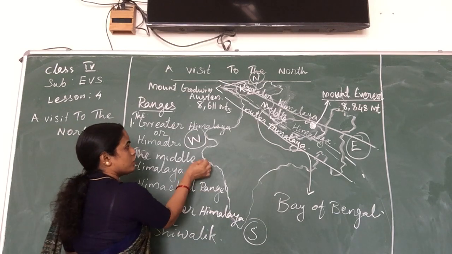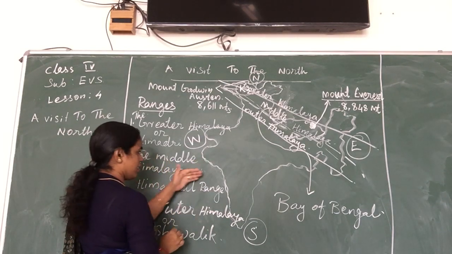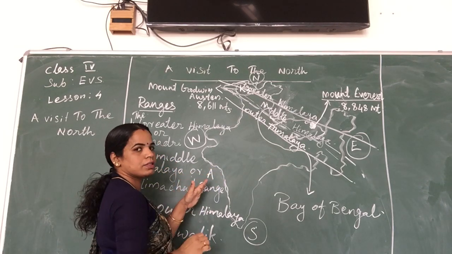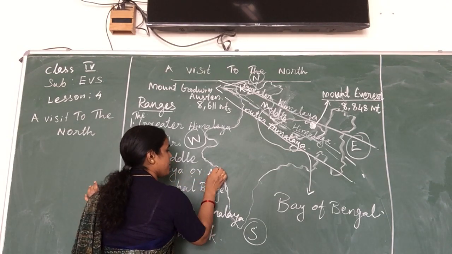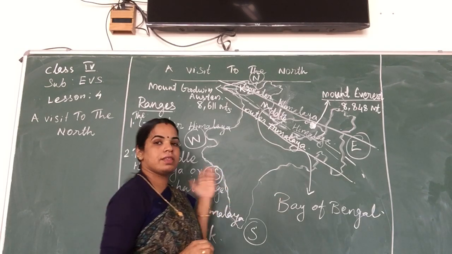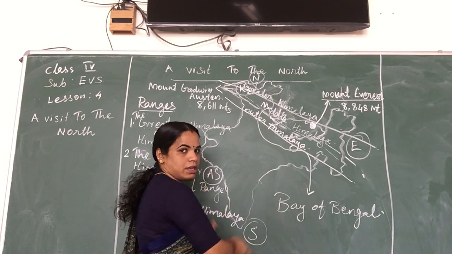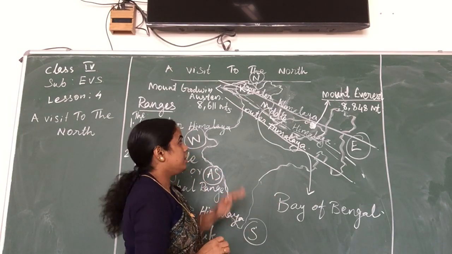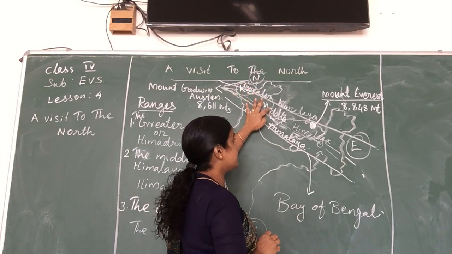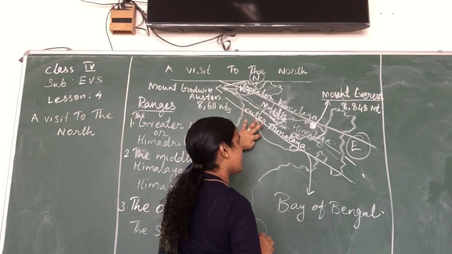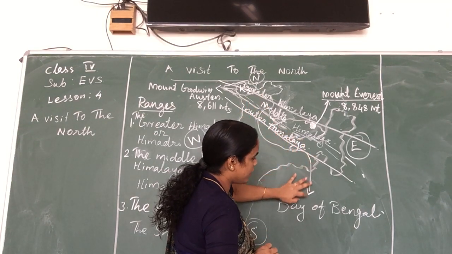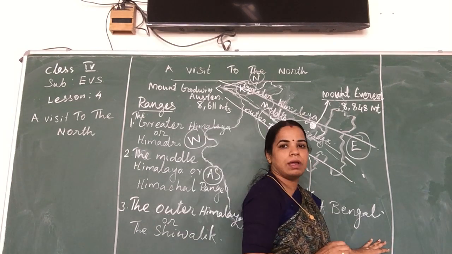There's no space here, so we have to use two letters for the Arabian Sea. This is the Arabian Sea. The Bay of Bengal and the Arabian Sea are the two water bodies on either side. The Ganga originates from the Gangotri glacier, covers Uttar Pradesh, Assam and West Bengal, and joins the Bay of Bengal.